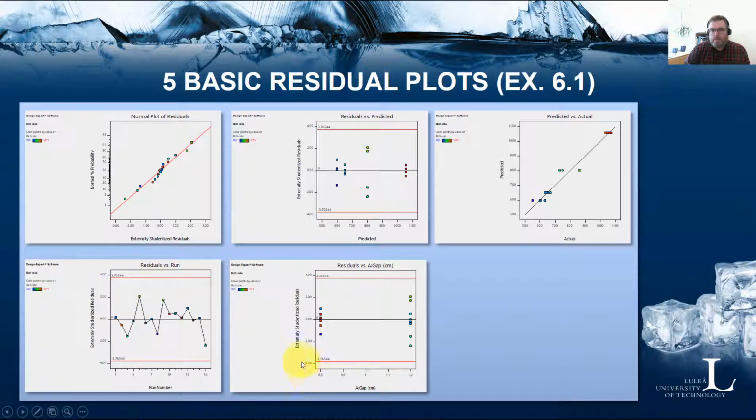And you also have residuals versus factor level to check if the residuals are independent of the factor level settings in the model. And you also have this predicted versus actual. So this is a graph of the predicted response versus the actual response values. And the purpose of that plot is to try to detect a value or a group of observations, let's say, that are not easily predicted by the model. So these are the 5 basic plots that are important to look at.